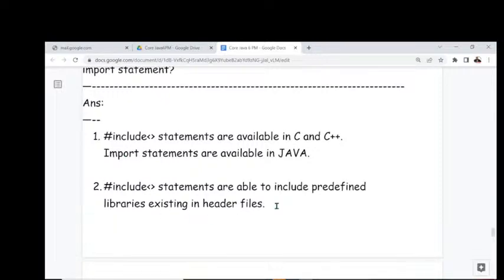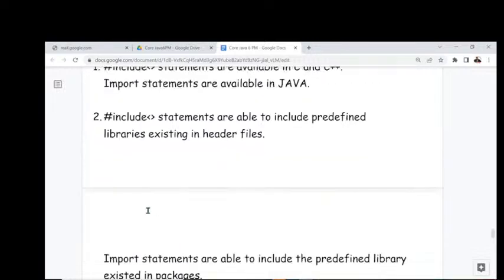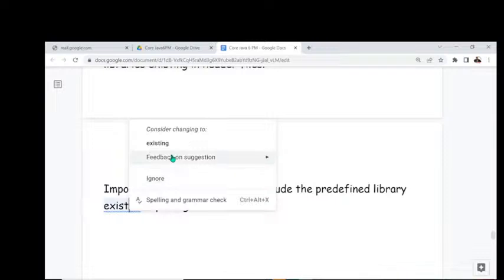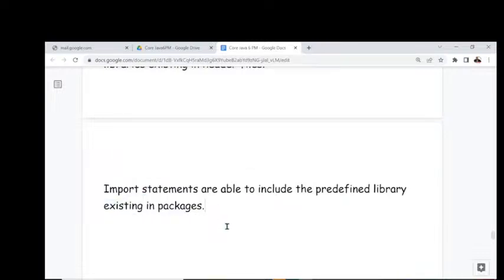Now the second point is: hash include statements are able to include the predefined library existing in header files, whereas import statements are able to include the predefined library existing in packages. That is another point here.